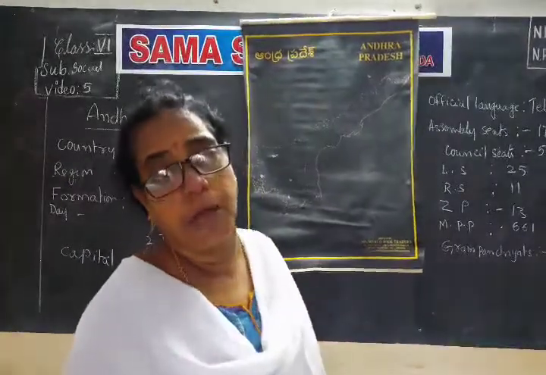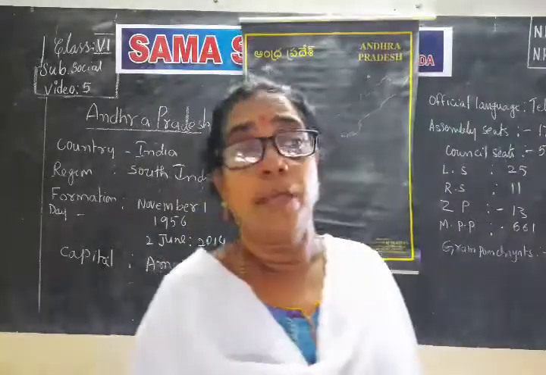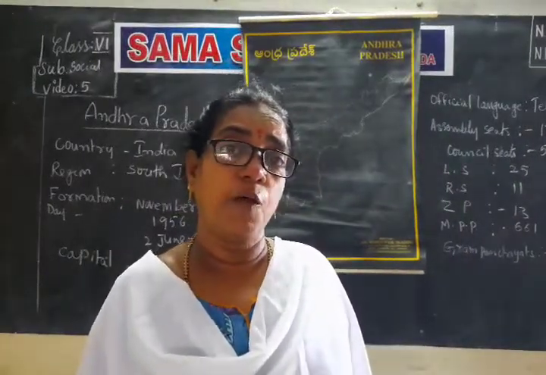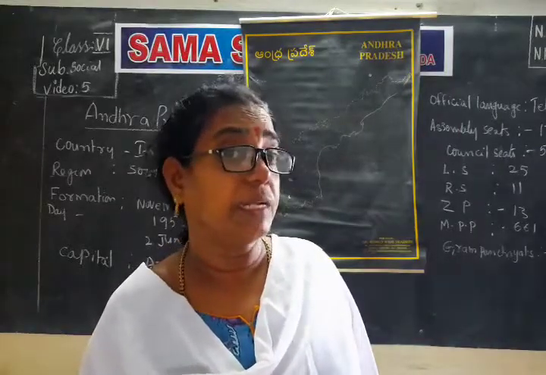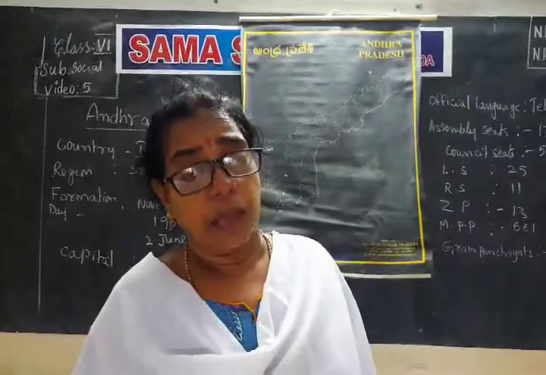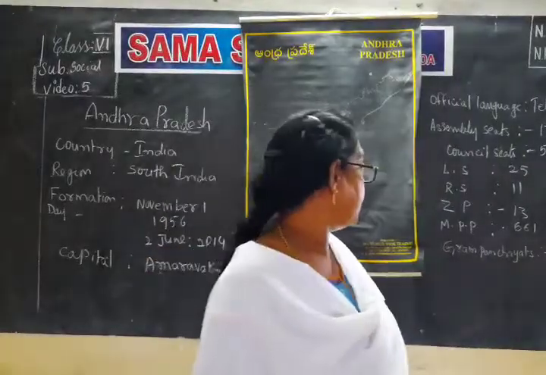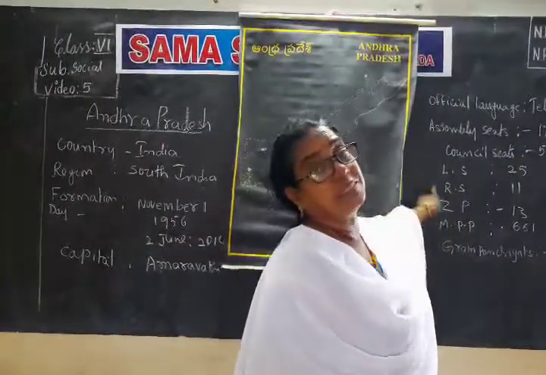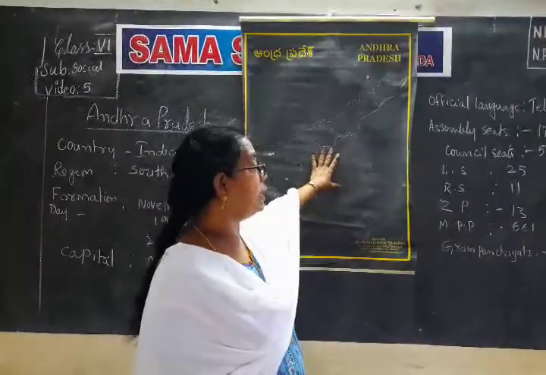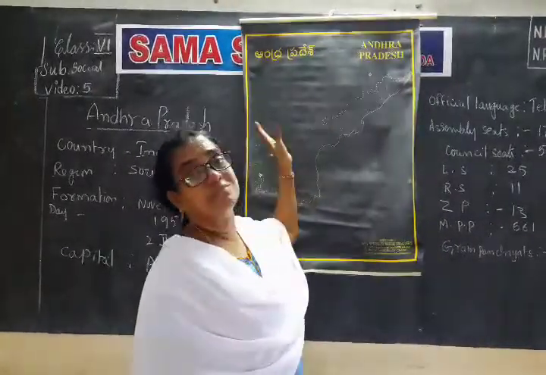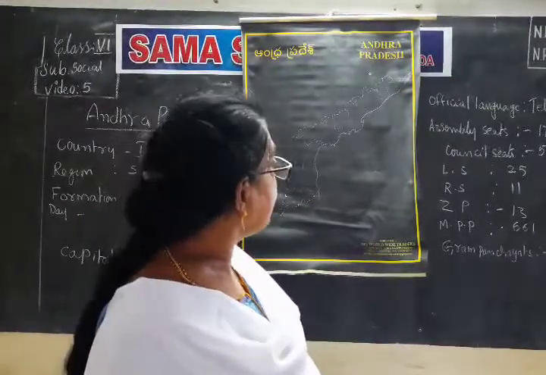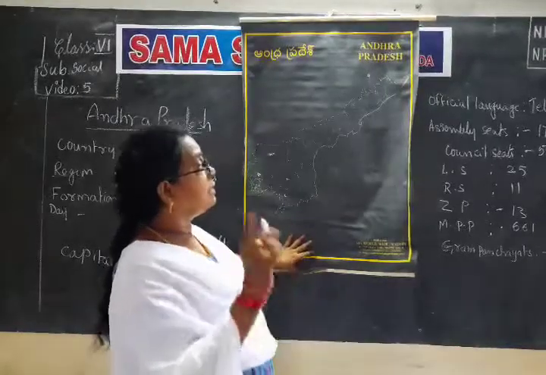Political map of Andhra Pradesh means Andhra Pradesh is divided into a number of districts. How many districts are there at present? At present I am telling. Now Jagan has promised that he is making new districts. How many Lok Sabha seats are there? 25. So he wanted to make the 13 districts into 25 districts, like constituencies. At present we have 13 districts.